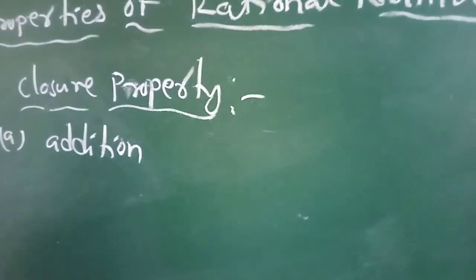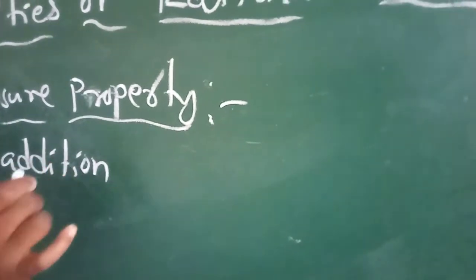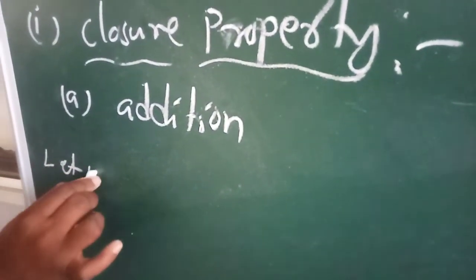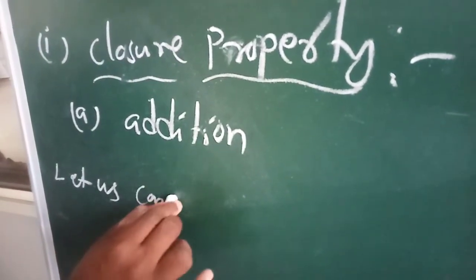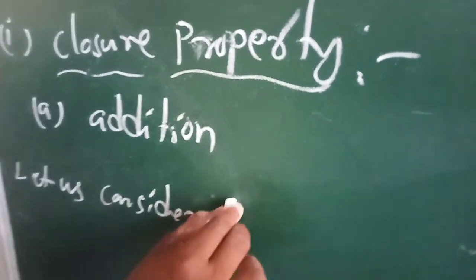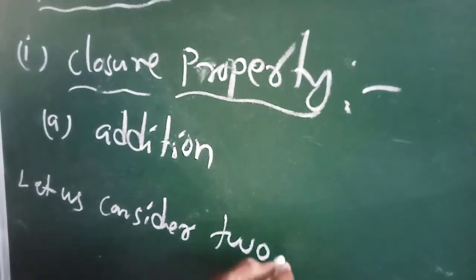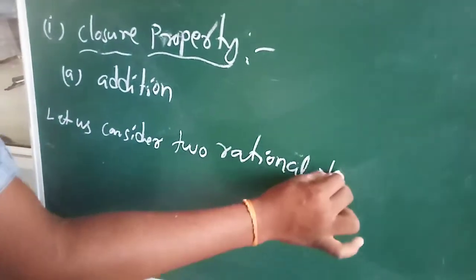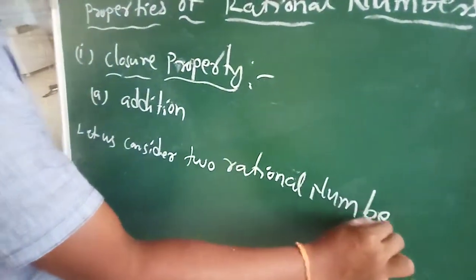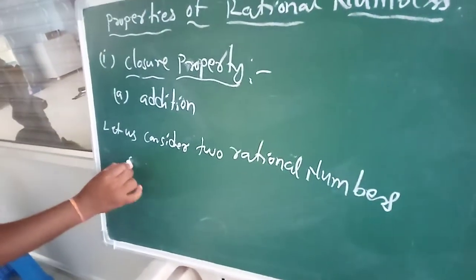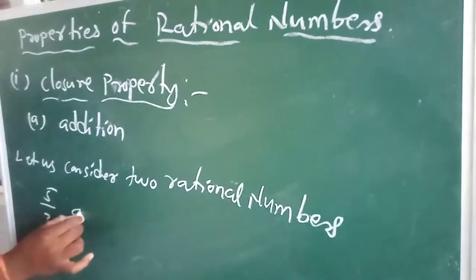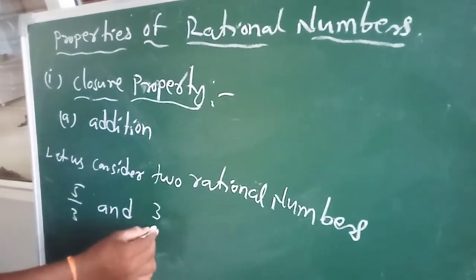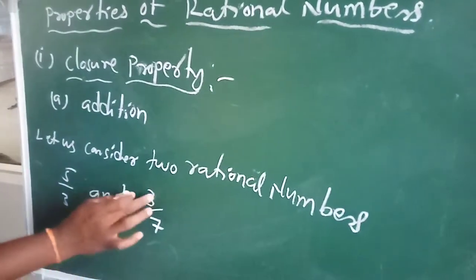See, let us consider two rational numbers, 5 by 3 and 4 by 7.